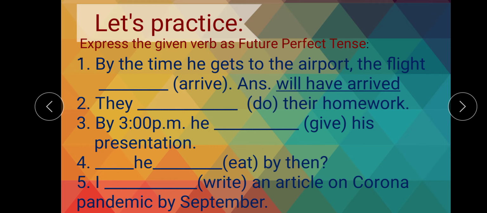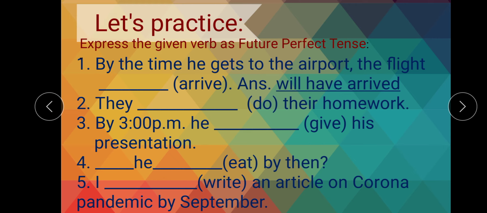So what will be the sentence? By the time he gets to the airport, the flight will have arrived. Okay. Now, second sentence: They dash, the verb given here is do their homework.